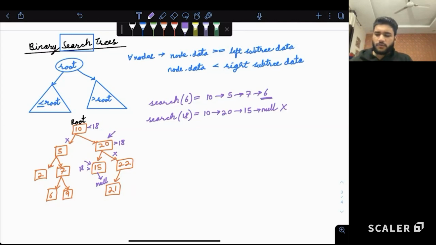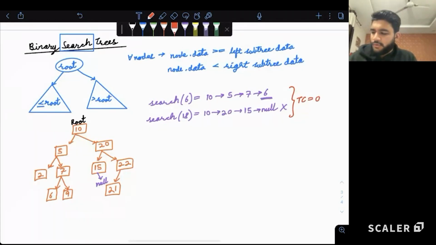Is it making sense how searching is good if we have a binary search tree in front of us? If someone asks us what is the time complexity to search, what is going to be the answer, guys? Correct. Order of height. Very good. At max, one chain we have to travel to check if an element is present or not. Time complexity is basically how many elements you are traversing.